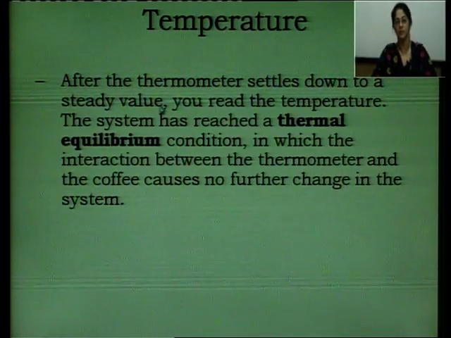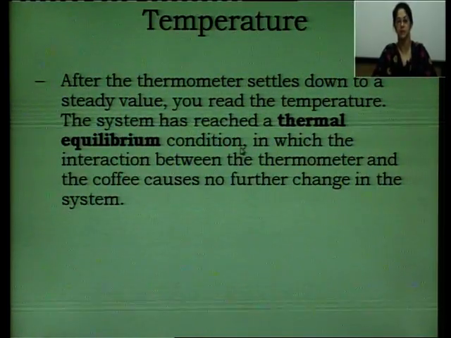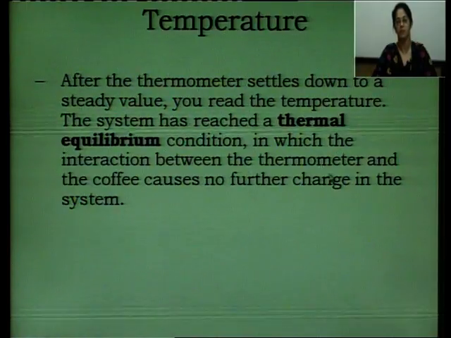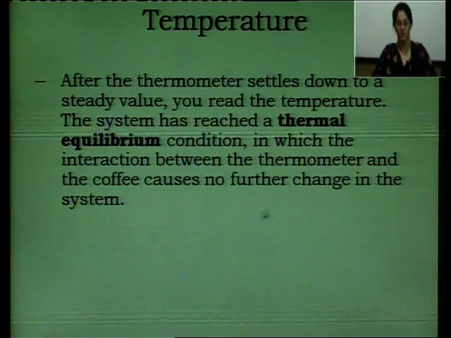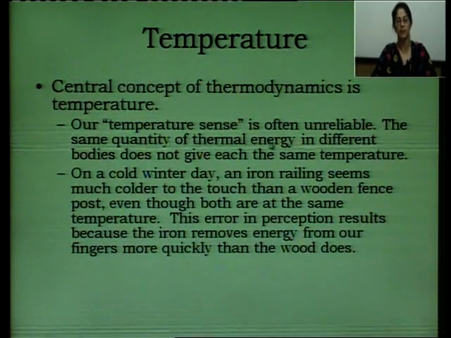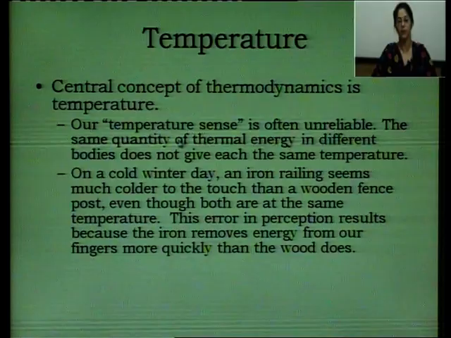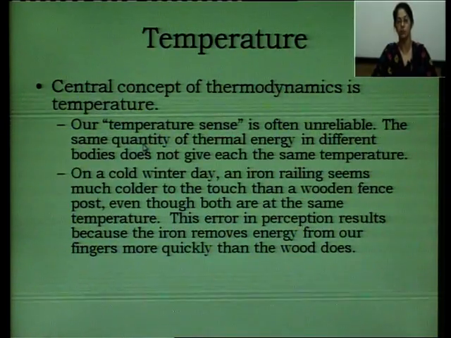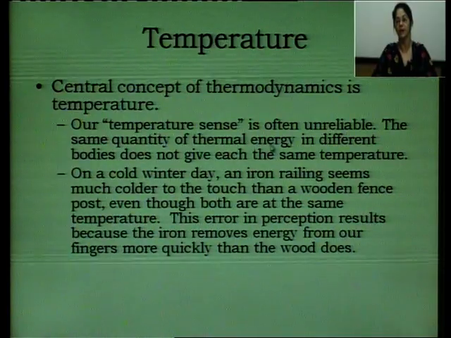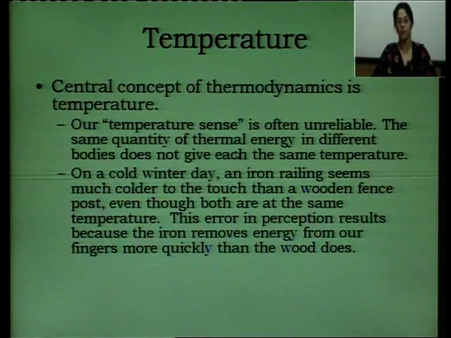So what is happening? A little amount of heat is flowing from coffee to thermometer till this thermal equilibrium condition is achieved, in which the interaction between the thermometer and the coffee causes no further change in the system. Now, temperature sense is often unreliable. The same quantity of thermal energy in different bodies does not give each the same temperature. So already we have discussed this point. If two substances, two materials have the same thermal energy, that does not mean that they will have the same temperature. So this is a very important point.